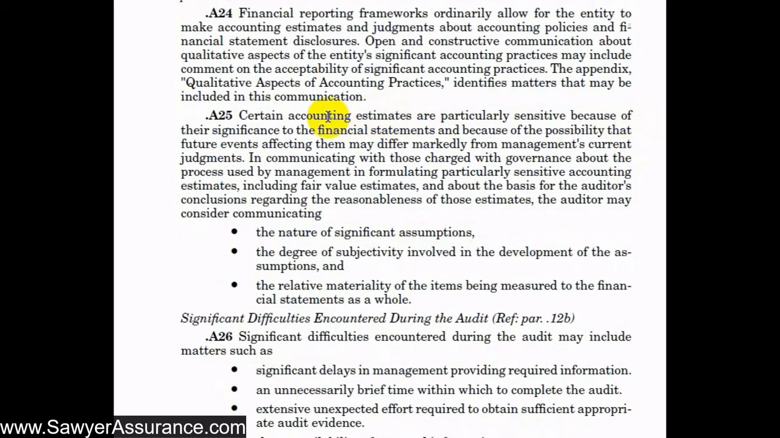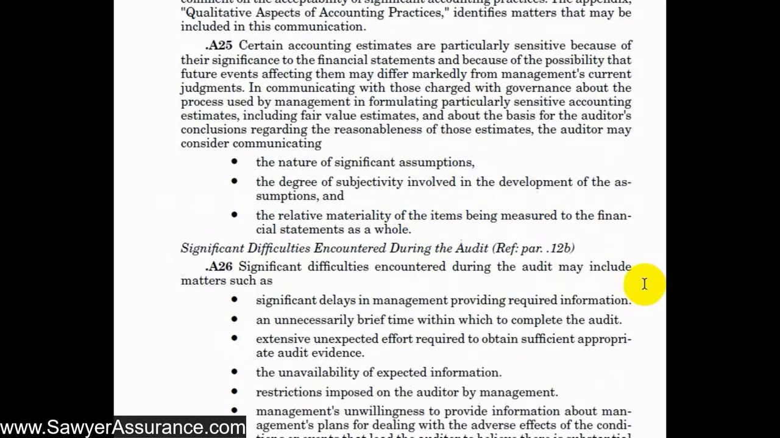But next, we're required to discuss certain accounting estimates and how sensitive they are to the financial statements. So in communicating with those charged with governance about the process used by management to formulate those estimates, we might consider communicating the nature of significant assumptions, the degree of subjectivity involved in the development of the assumptions, and the relative materiality of the items being measured to the financial statements as a whole. So if there are some very material estimates that are being made with very subjective assumptions, then we would want to include that in our letter and in our oral discussions with those charged with governance, how management came up with those estimates and how they affect the financial statements.